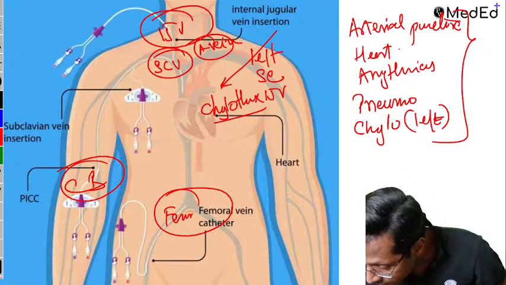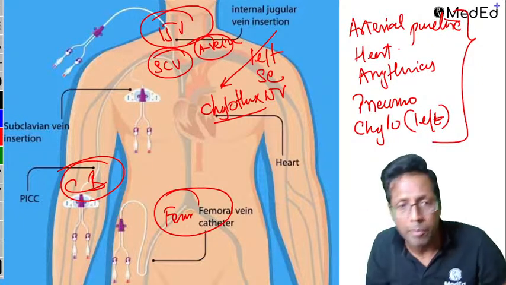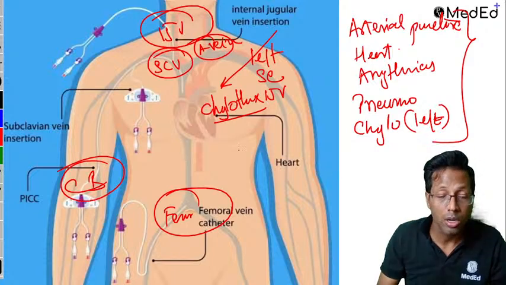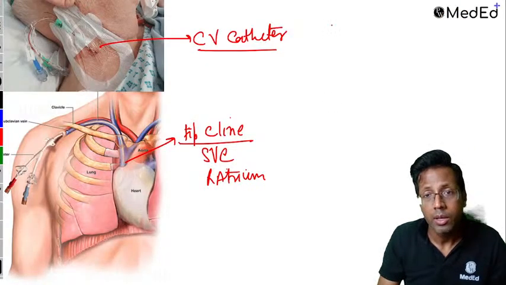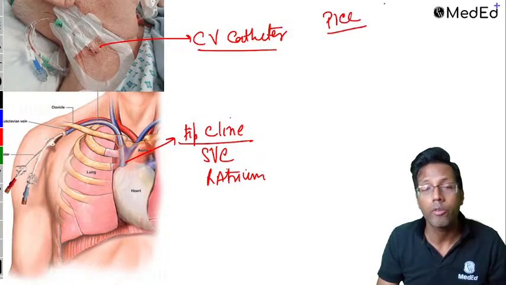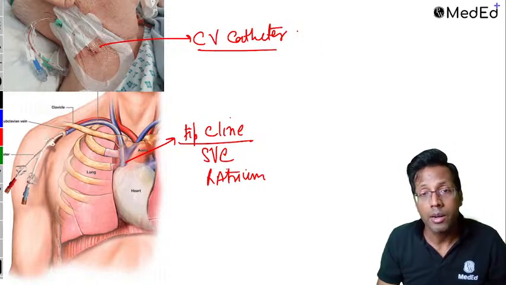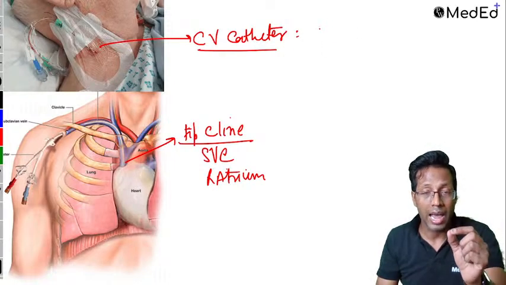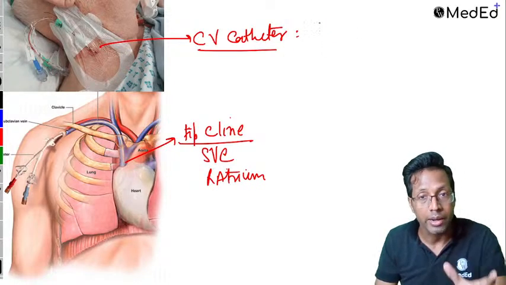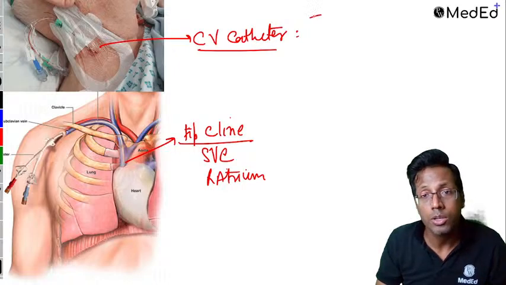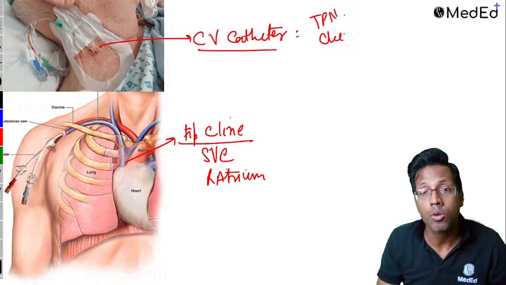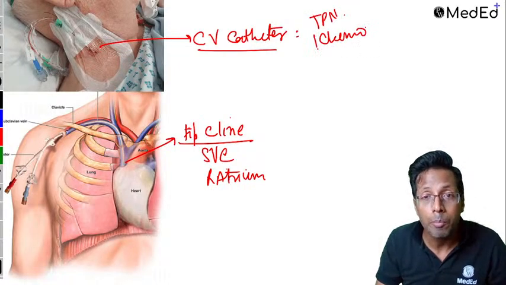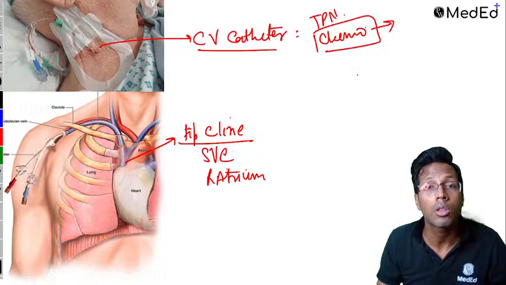Peripherally inserted central line, tell us about that, says the doctor. Peripherally, that is more commonly used for onco surgery. PICC is normally for what? What are the uses of a central line? Central venous catheter is an access to the venous circulation, right? So because it is access to venous circulation, you can give total parenteral nutrition from there, you can give chemotherapy from there. So PICC is a very important thing for chemotherapy.